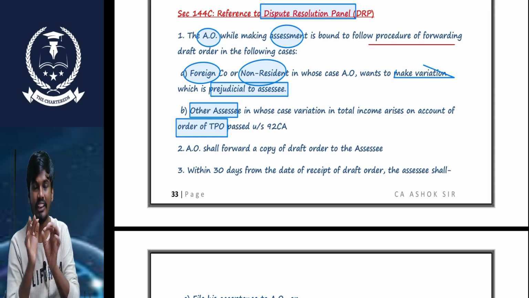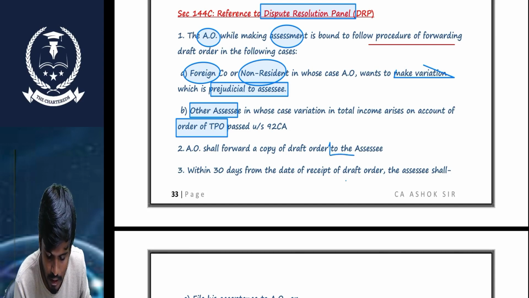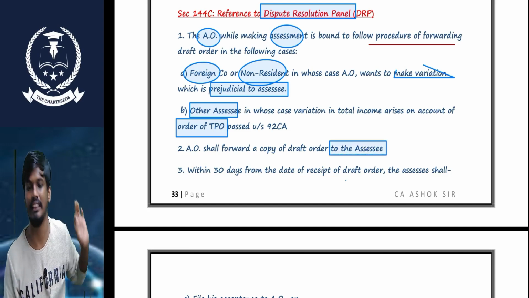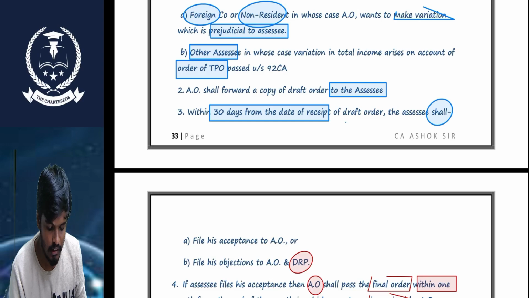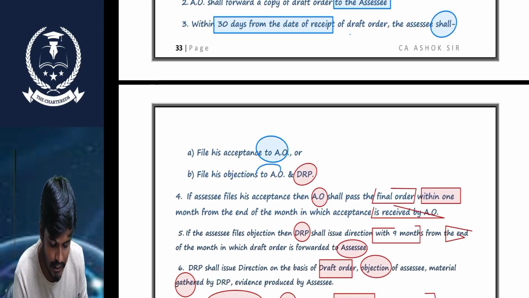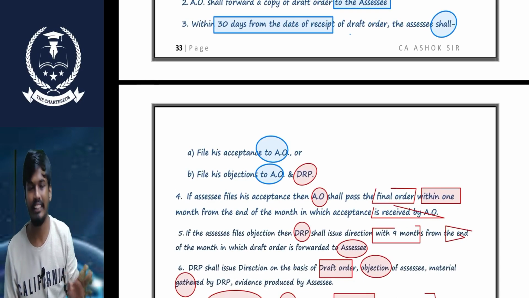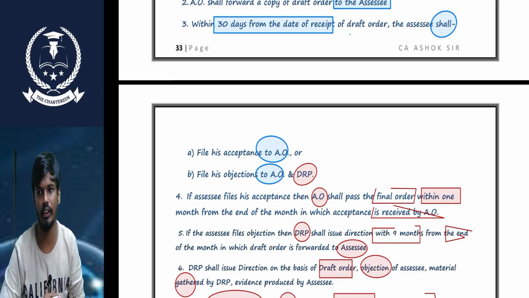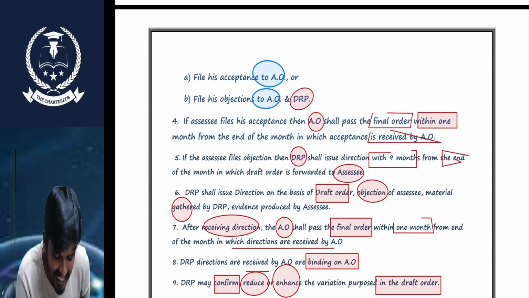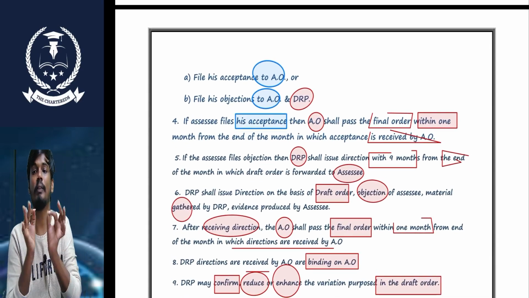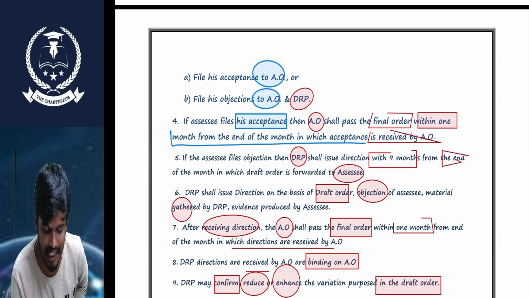In this scenario, the first step is that the AO shall forward the draft order to the SSC. Within 30 days from the date of receipt of the order, the SSC shall file either acceptance or objection with the AO. If he wants to file an objection against that draft order, he needs to file it with the DRP. If he files acceptance, then the AO shall pass the final order within one month from the end of the month in which acceptance is received.